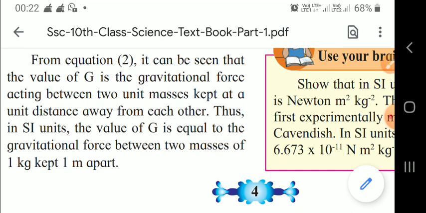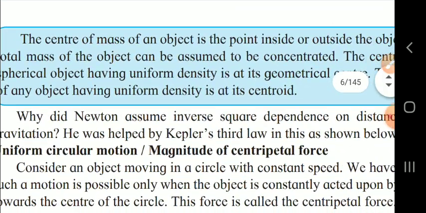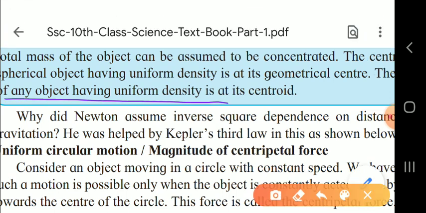Now we will see here, children, the center of mass of an object is the point inside or outside the object at which the total mass of the object can be assumed to be concentrated. The center of mass of a spherical object having uniform density is at its geometrical center, and the center of mass of any object having uniform density is at its centroid. This point also you have to underline, what is a centroid.